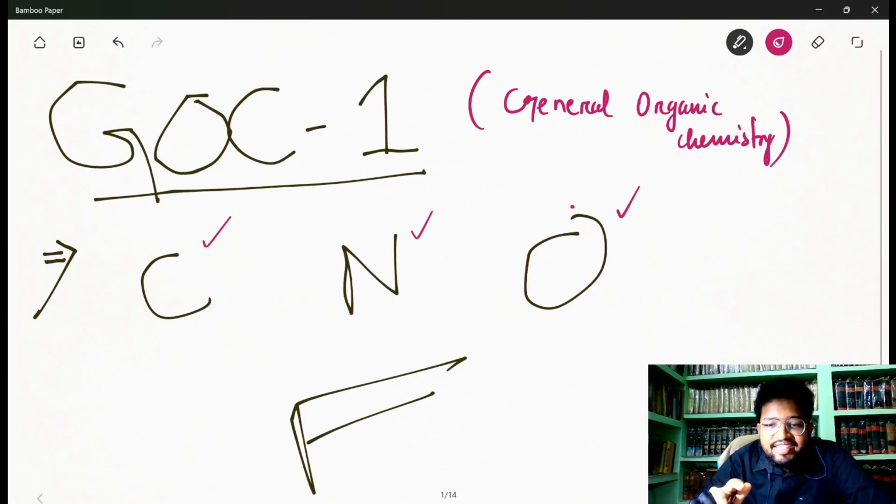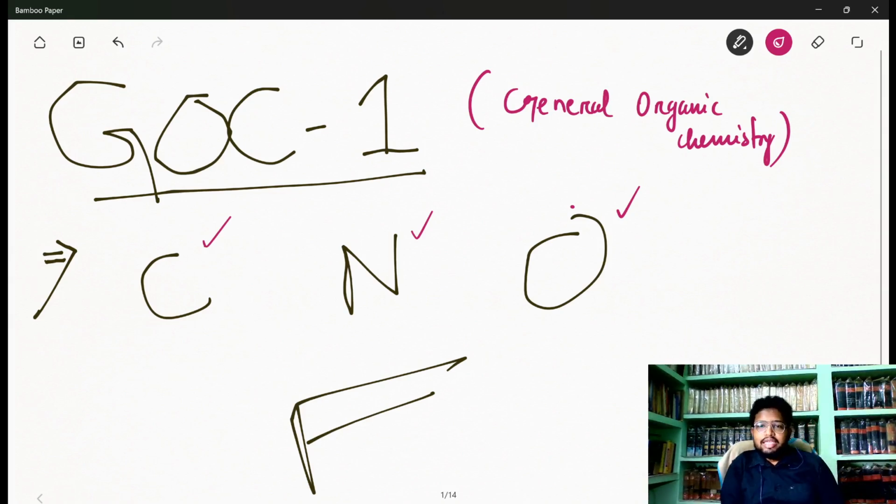Hello everyone. Today we are going to discuss General Organic Chemistry (GOC). Why is General Organic Chemistry so important? Why does it hold so much weightage throughout the preparation phase of your IIT JEE